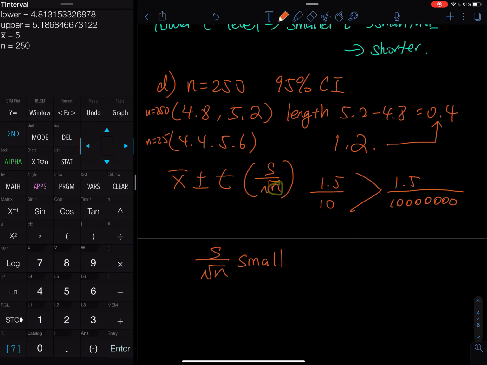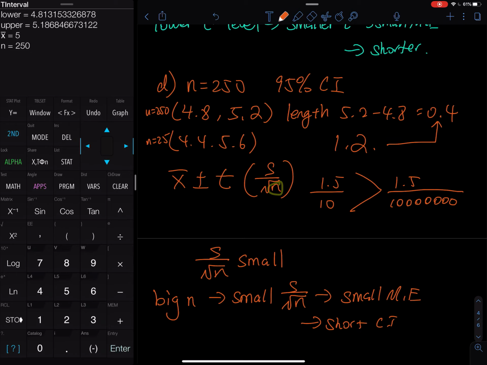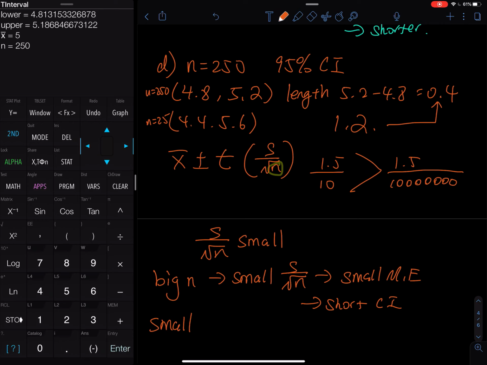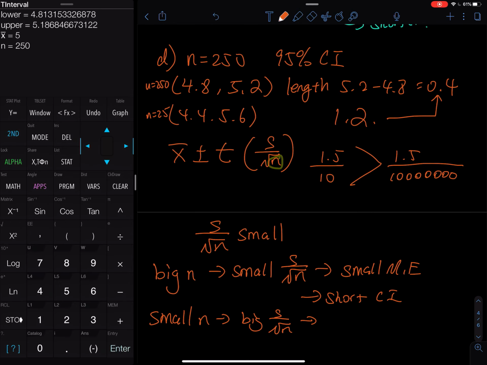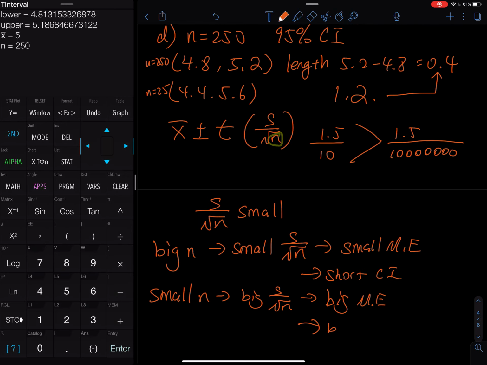So here is my conclusion. For a big n, you have a small fraction, and that gives you a small margin of error. As a result, you get a short confidence interval. If you use a small sample size, then you get a bigger fraction. As a result, that gives you a bigger margin of error, and that gives you a longer confidence interval. This is also a very popular exam question. Be sure you study this when you do your homework and when you study. So that is the end of this problem.